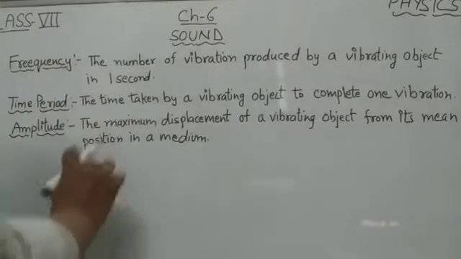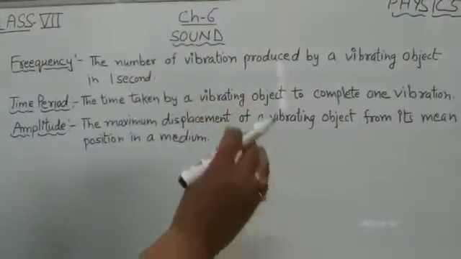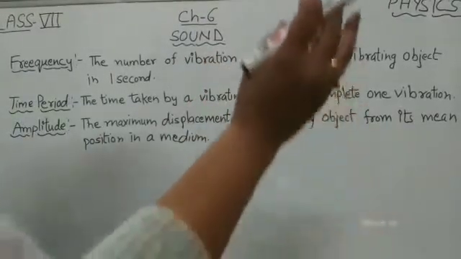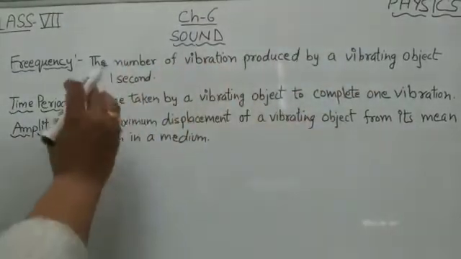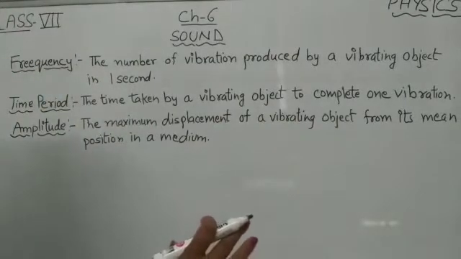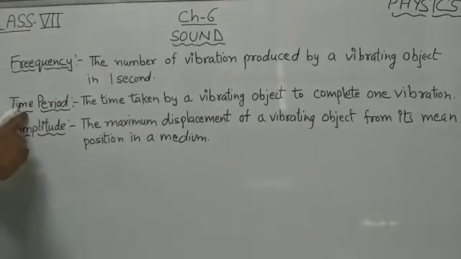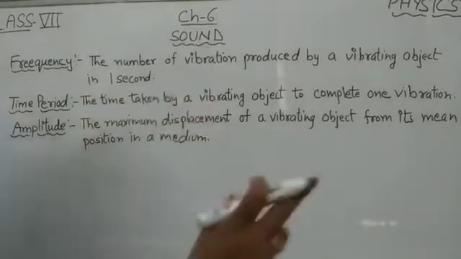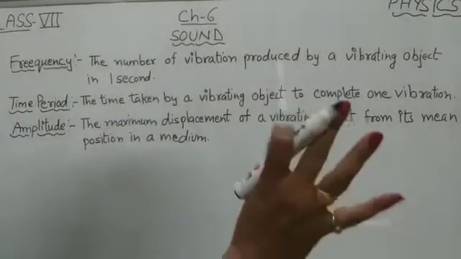What is frequency? The number of vibrations produced by a vibrating object in 1 second is called the frequency of that sound. Now time period: the time taken by a vibrating object to complete one vibration.